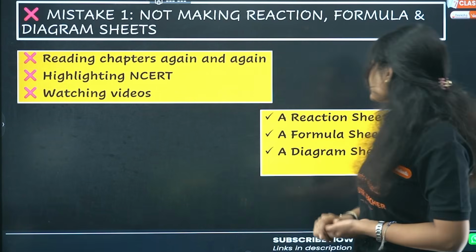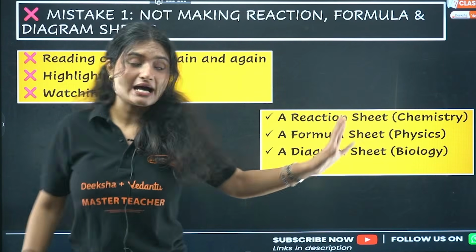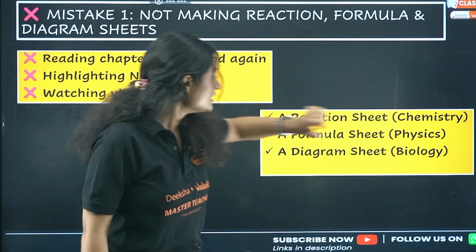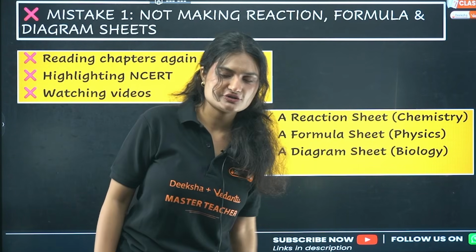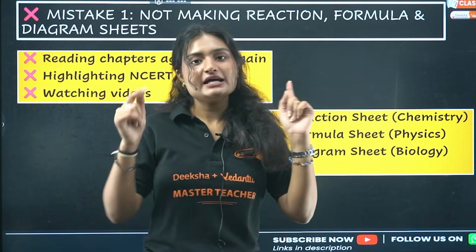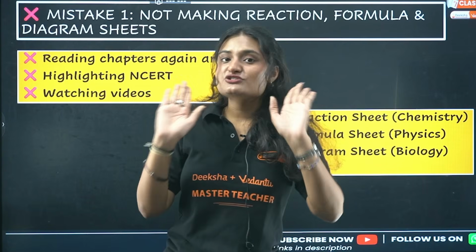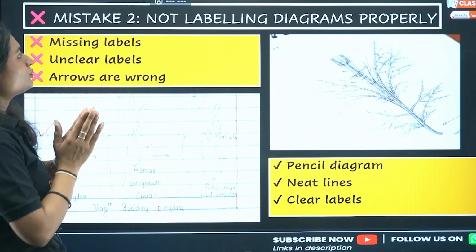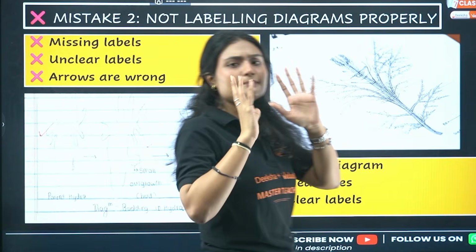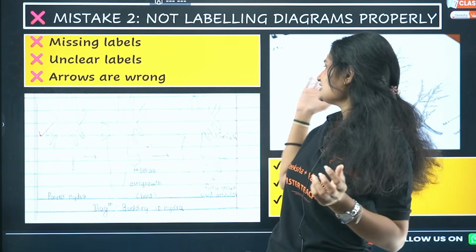Next, what you should have is a reaction sheet for chemistry, a formula sheet for physics, and a diagram sheet for biology. Do not worry, I got you covered again. It's in the description. Download it. It's totally free.